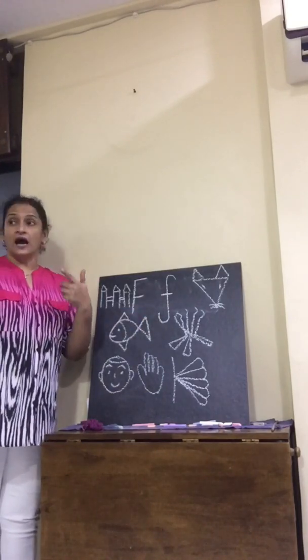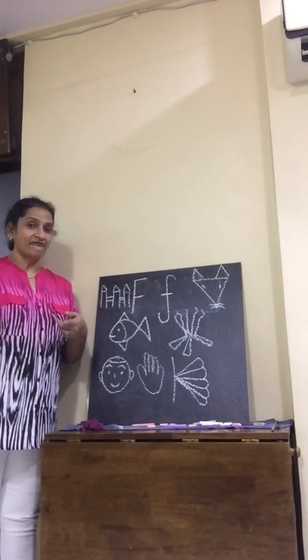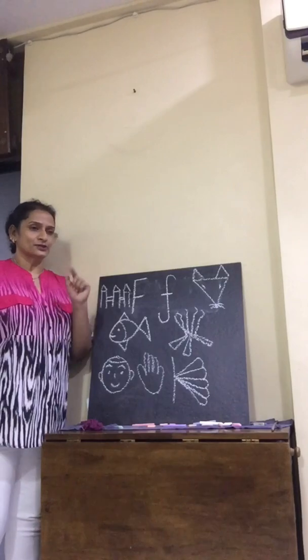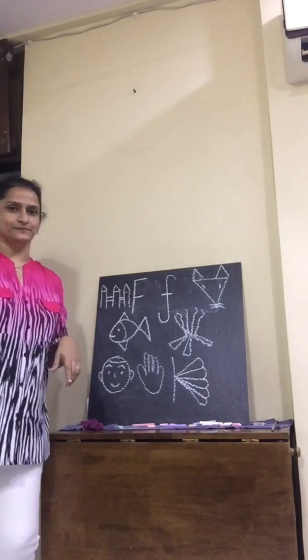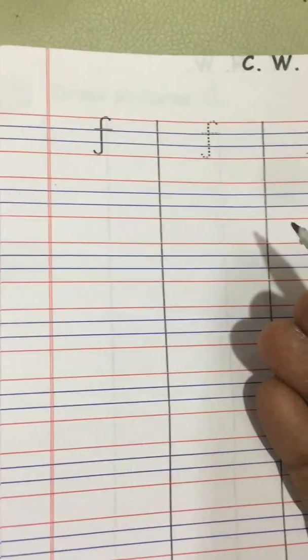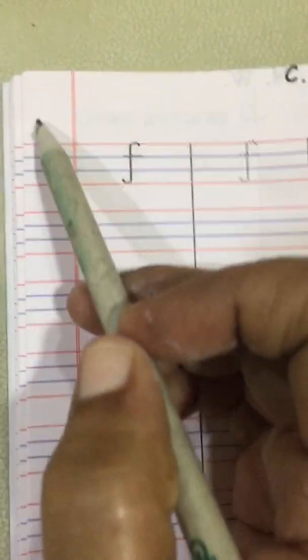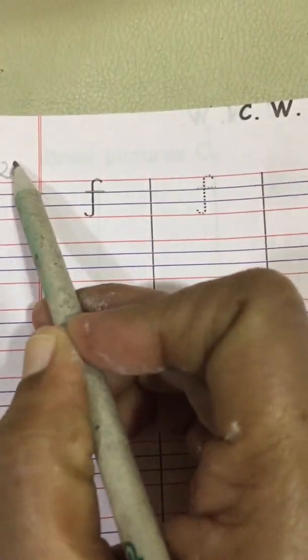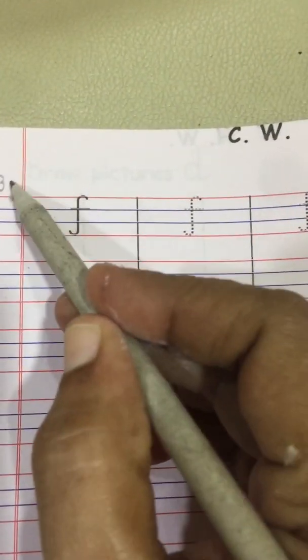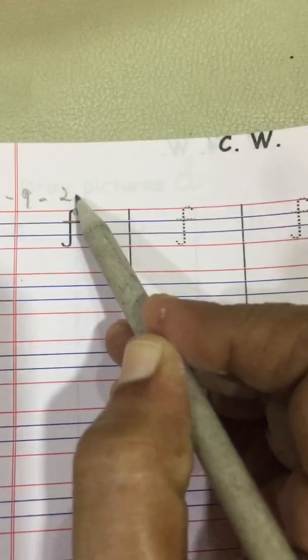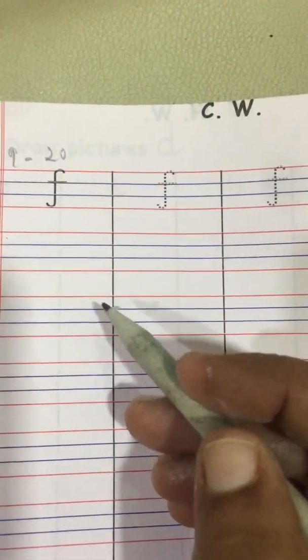Shall we see how to write the F in your books? Are you all ready? Good. So let us see. We shall first begin by writing today's date, 23rd-9-20.